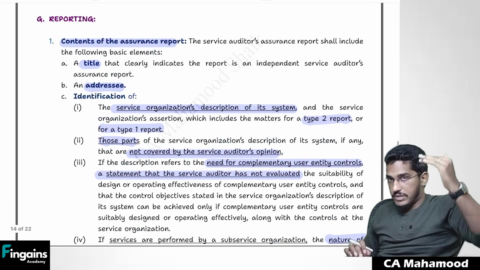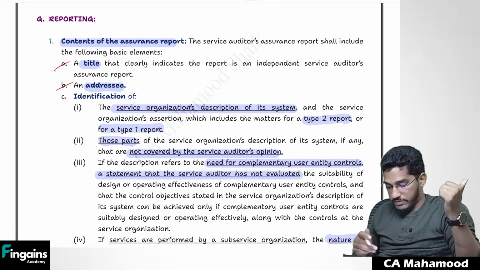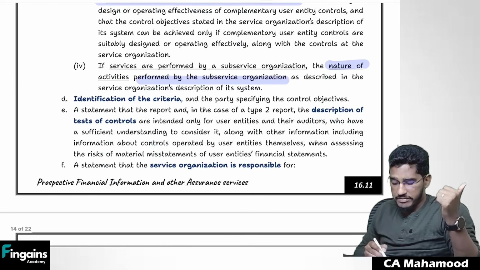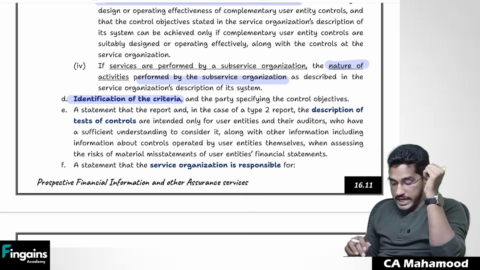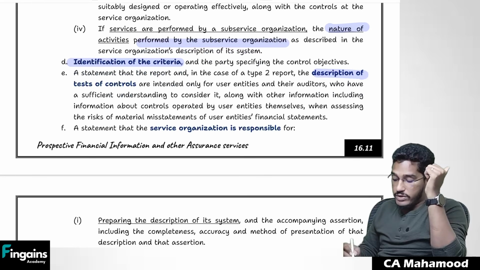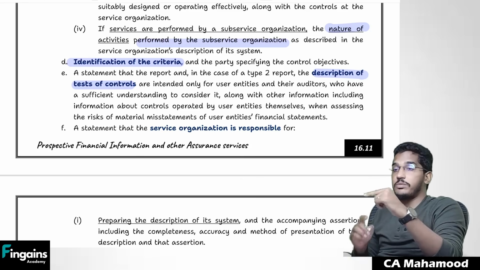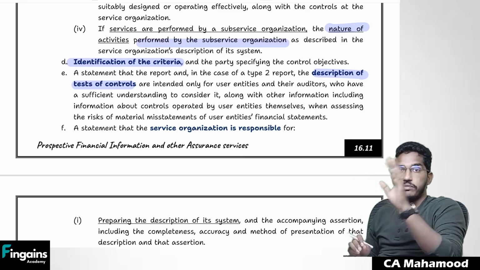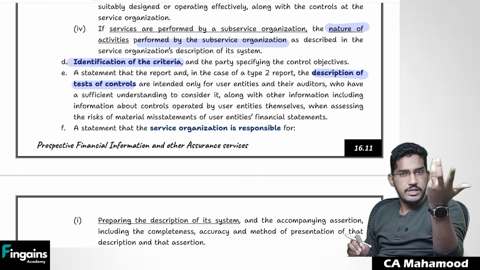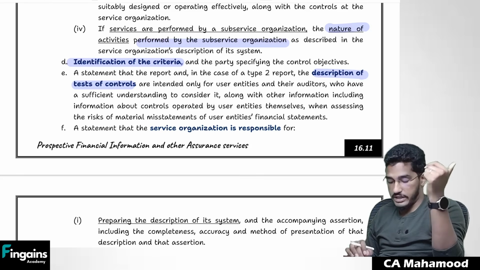So basically, we are talking about the contents of the report. First, there should be a title, there should be an addressee, then there should be identification of a few things. After that, identification of criteria, according to which criteria the management has prepared that description; explain that as well. And also you need to describe test of controls, how you have tested the internal controls. But you have to be very careful: this test of controls is required to be included only in the type 2 report. Why? Because we comment on the effectiveness of controls only in the type 2 report. If you are performing a type 1 report, no need to explain any test of controls, because you will not perform any test of controls in a type 1 report. You are not required to comment on operating effectiveness.